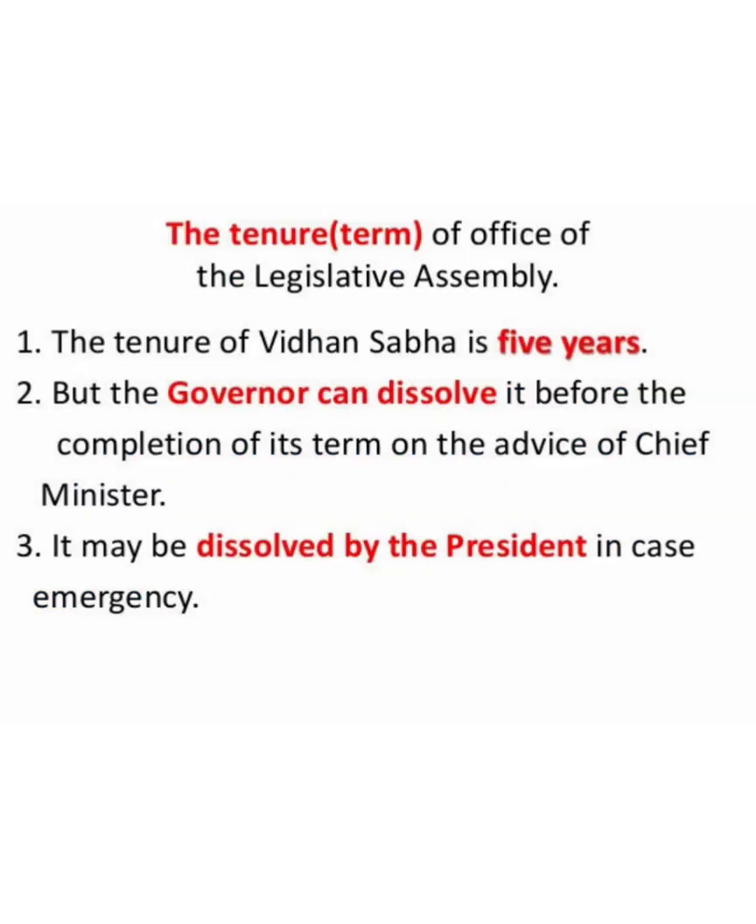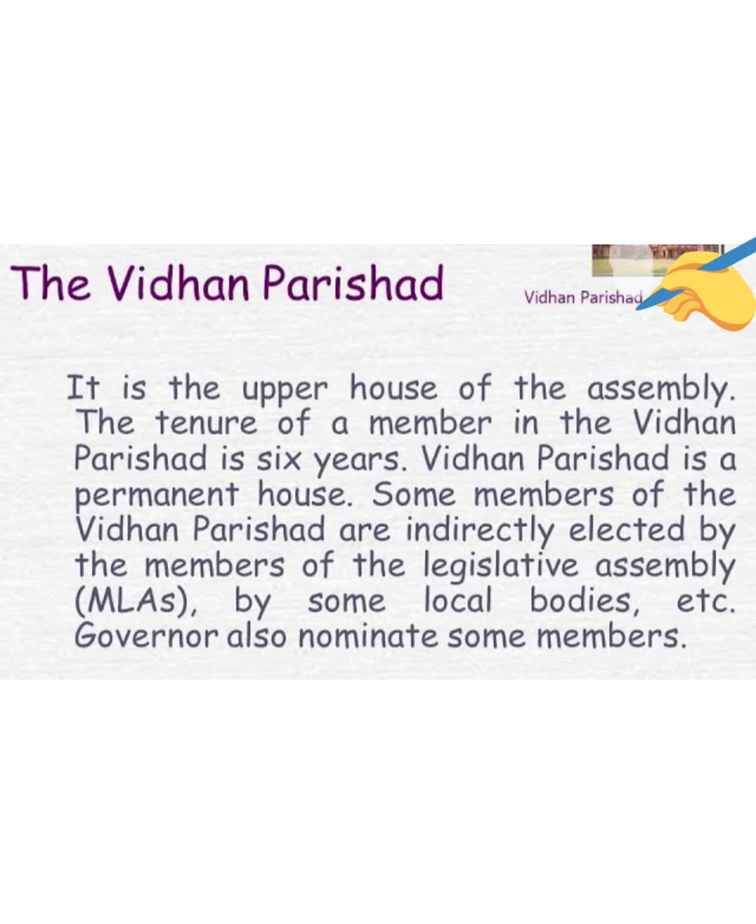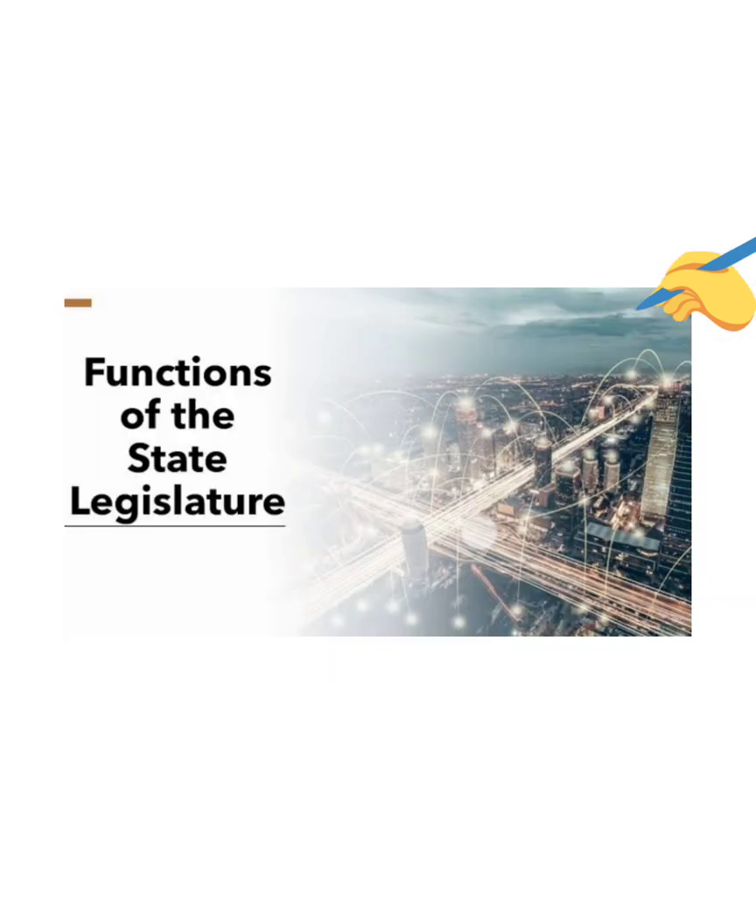So the Vidhan Sabha is elected for a period of 5 years. But sometimes, under special circumstances, the governor can dissolve it before 5 years. Whereas the Vidhan Parishad can never be dissolved. Its members are elected for 6 years. Then comes the functions of the state legislature.